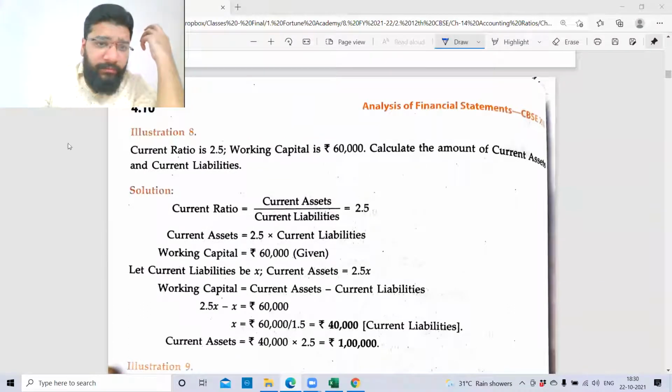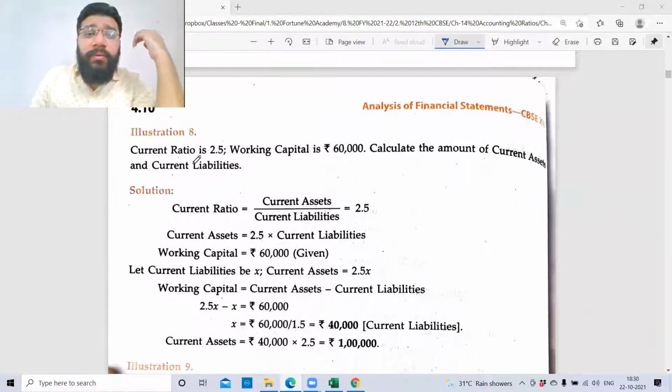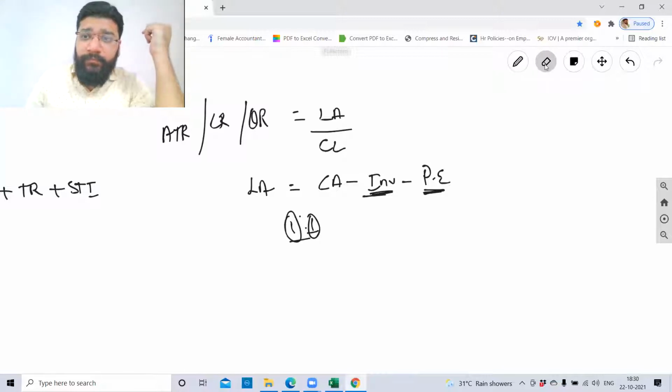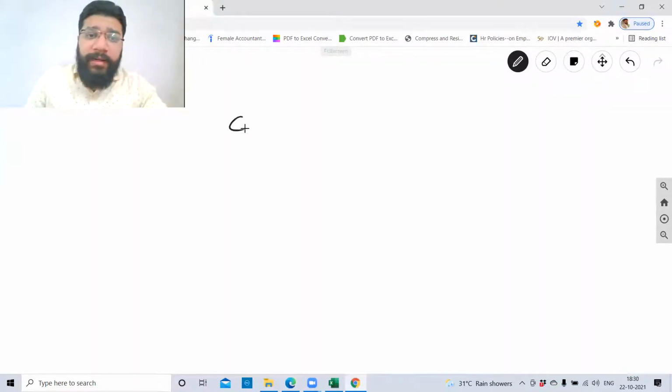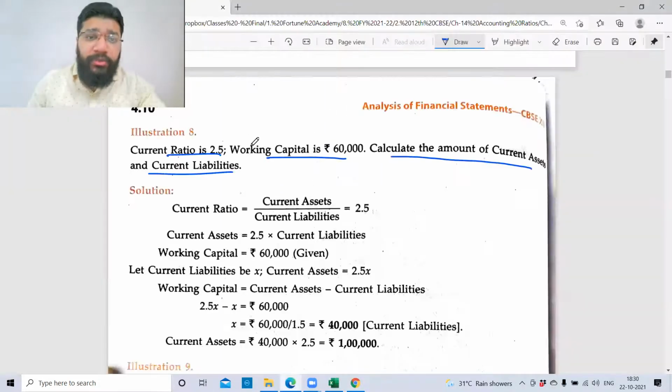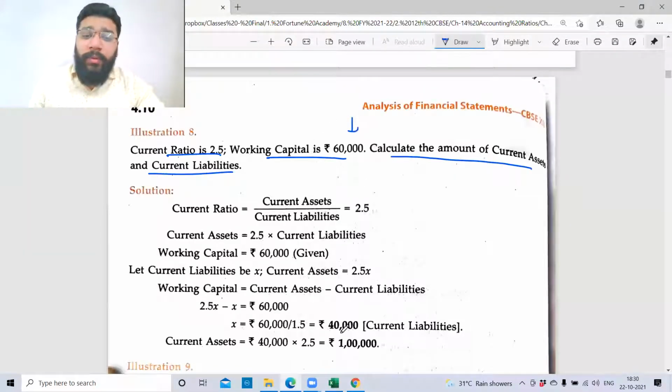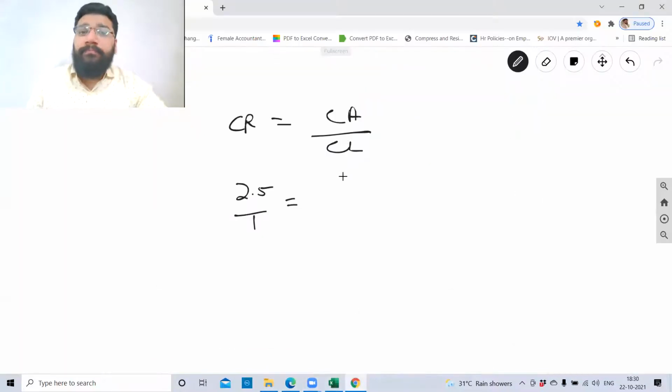And this is one kind of question where they give you the current ratio, so you have to do a reverse calculation, reverse working. They give you current ratio and working capital of 60,000, and you calculate the amount of current asset and current liability. So how do you do this? Current ratio is equal to current asset divided by current liability. Current ratio they've given is 2.5. So can I say it is 2.5 by 1? Current asset and current liability both you have to find out. They have given working capital. So how will you solve this?